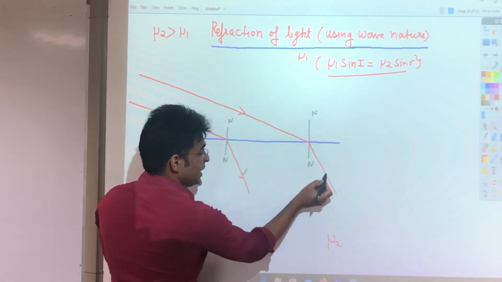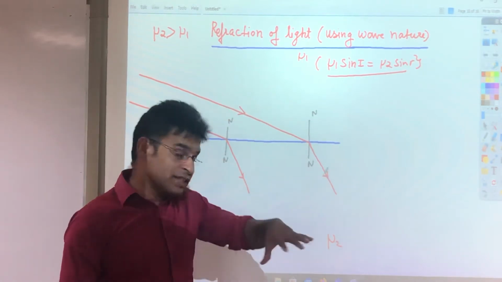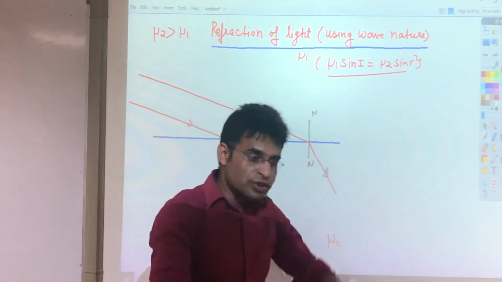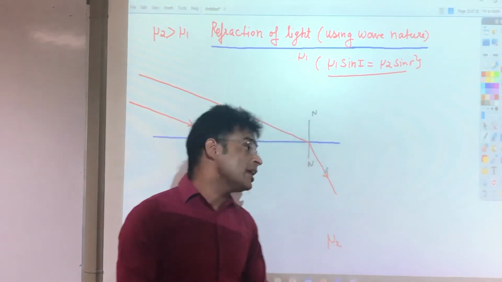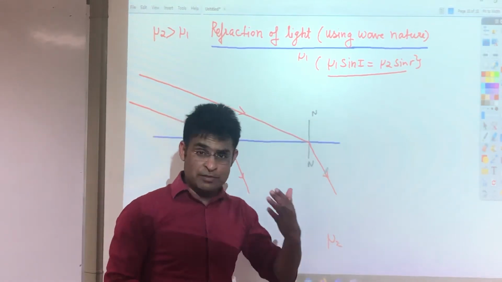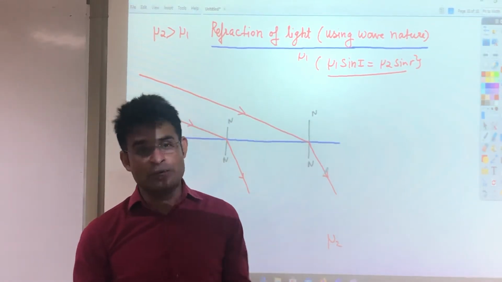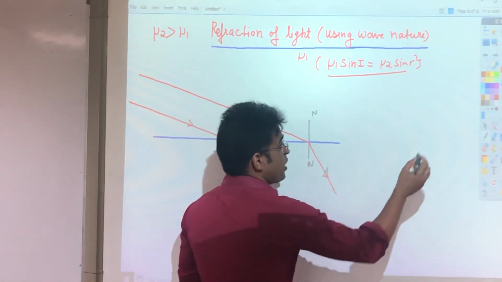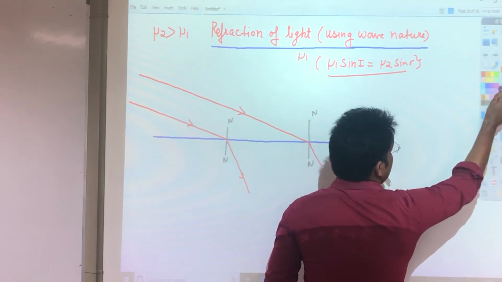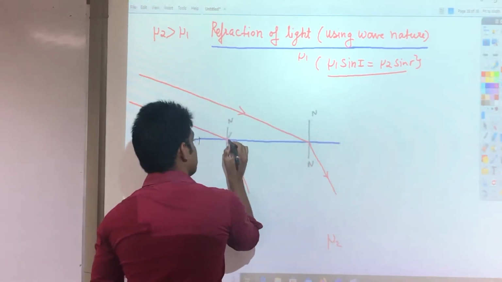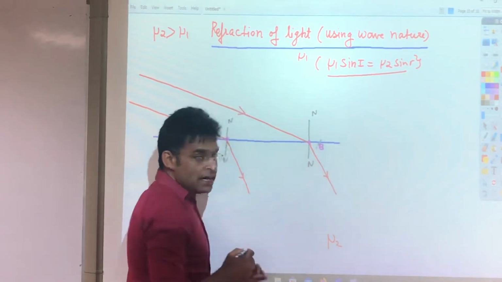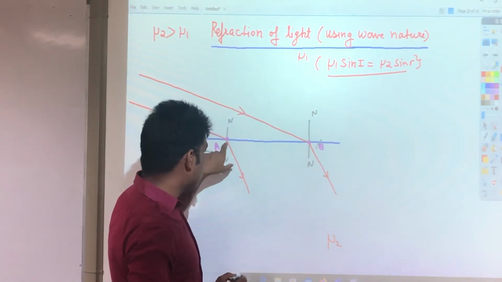This incident light is striking in parallel, it will refract also in parallel, but it will bend towards the normal. The reason is that it goes from rarer to denser medium. Light starts from the rarer medium and enters the denser medium, so obviously this will happen. Now let's say this point is A. I am selecting this point. This point is A and this point is B.